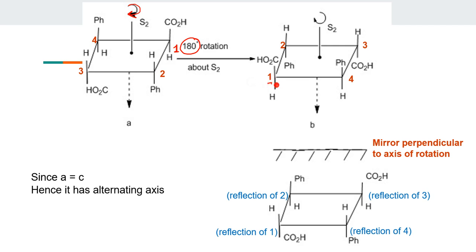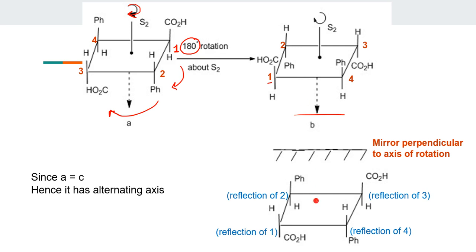Yes or no, students? Have you understood this? Imagine the molecule you are rotating by 180 in such a way. I have just numbered it so that you can understand this. So when I rotate it over here, this will be 90. Again from this side when I rotate, this will be 180. So my first position will come over here. Then second, third and fourth. Whatever is on the first carbon, we will write it. Now this was my axis of rotation, so my perpendicular plane will be this. So this is my perpendicular plane, right?